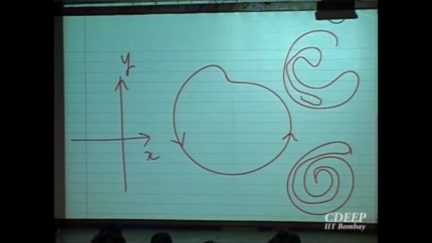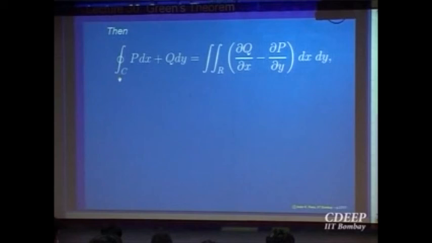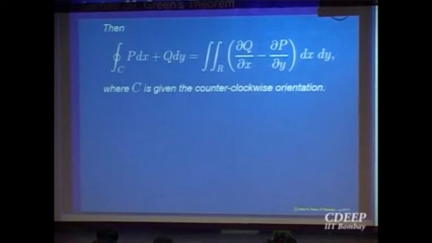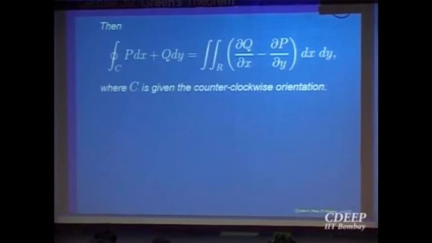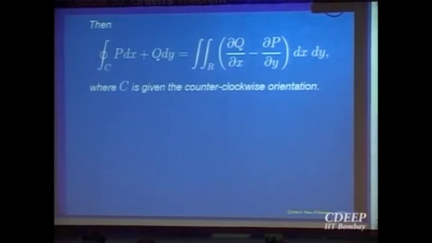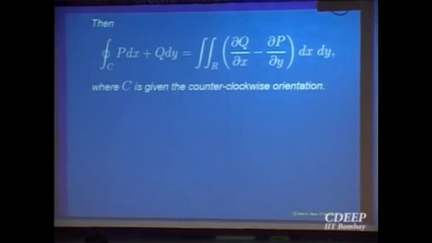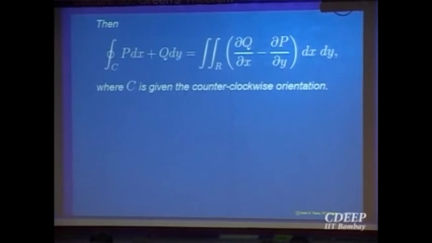Mathematically it's not easy to describe what is clockwise and what is anti-clockwise. So our regions will not be that complicated. But there is a problem, I just want to say that. So we are going to give anti-clockwise orientation. So this C is given counterclockwise or anti-clockwise orientation. Then this equality holds. So what we'll do is prove this theorem, and the idea of the proof is very simple. This is a line integral. We'll give a parameterization of this, compute it, and show it comes out equal to this. Okay, so let us stop.